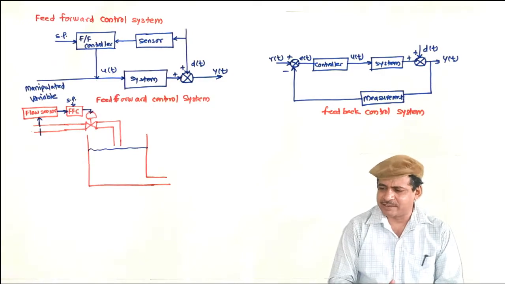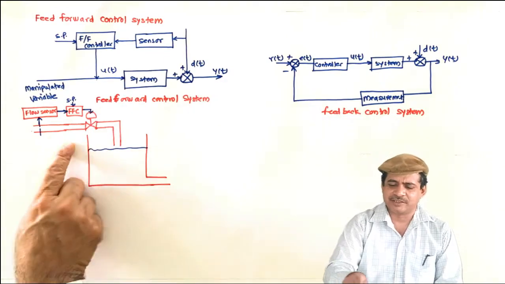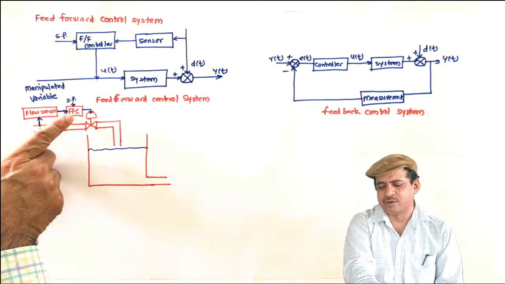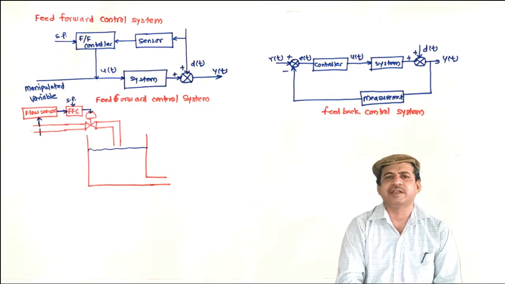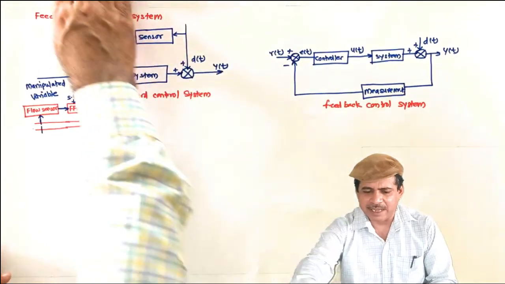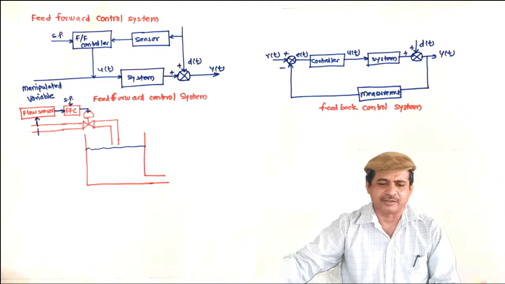So what I can say, this is insensitive to the model errors, but this is sensitive to the model errors, because if there are model errors, this feed forward controller will not cope up with the disturbances accurately. So feedback is insensitive to model errors, feed forward is sensitive to model errors.